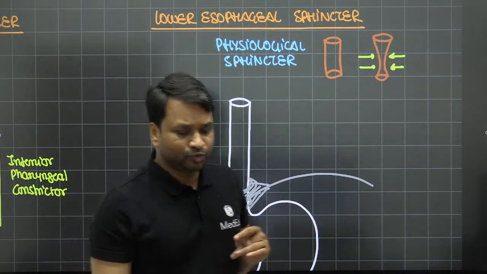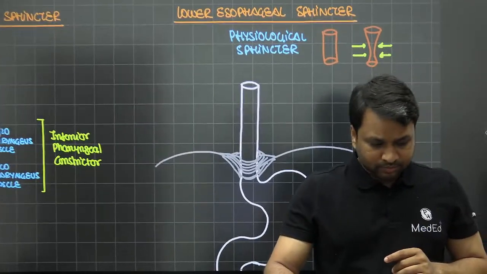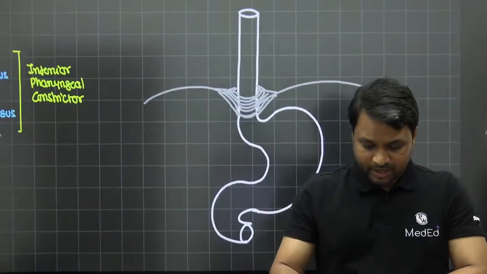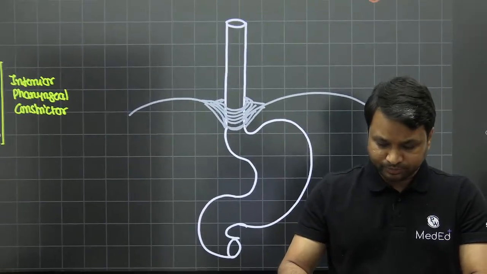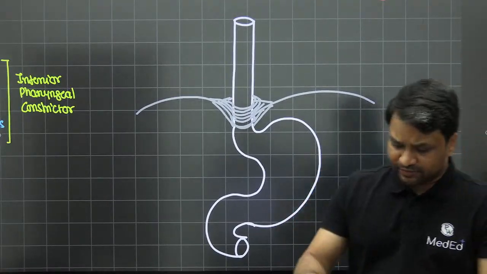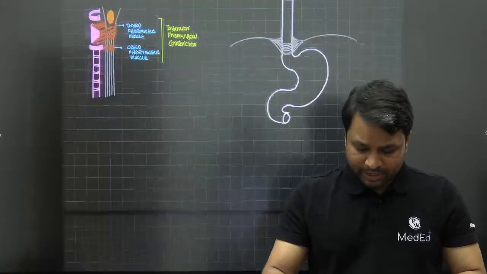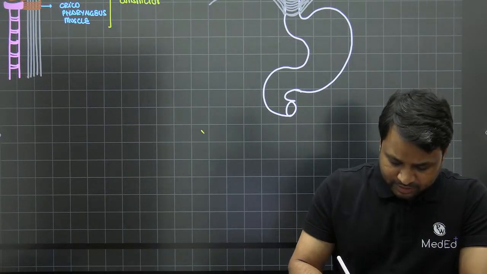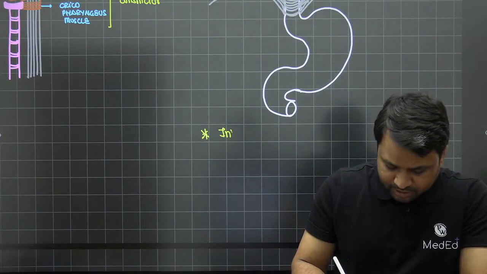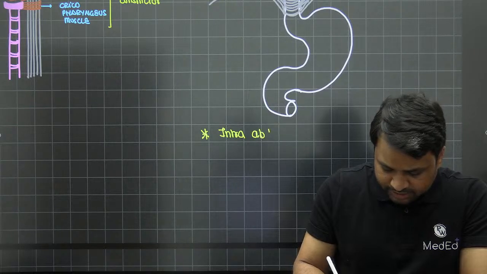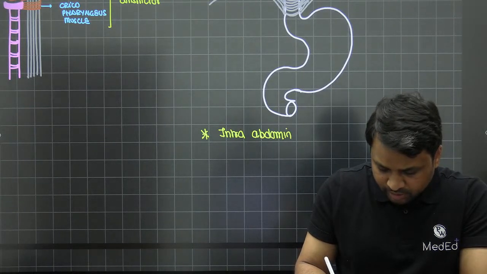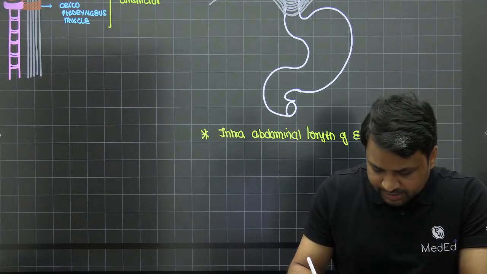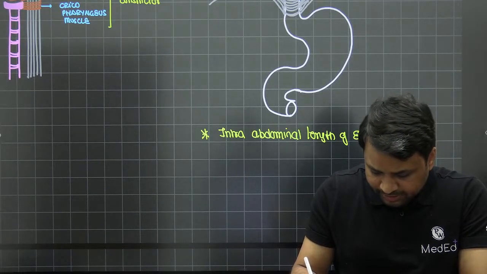ठीक है, चलो. तो here, ऐसा क्या हो रहा है कि इसको स्फिंक्टर की तरह बिहेव करने की कोशिश हो रही है, ठीक है. The first thing you will notice, if I say what are the components that make it behave like a sphincter, the first component is the intra-abdominal length of esophagus. It is the intra-abdominal length of esophagus.